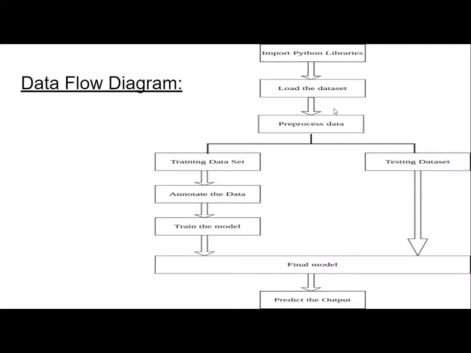Now moving to the data flow diagram. To represent the data flow, we have something called a data flow diagram. The data flow diagram has no control flow, no loops. So it only shows how the data is distributed and how it flows in the different components of the program.